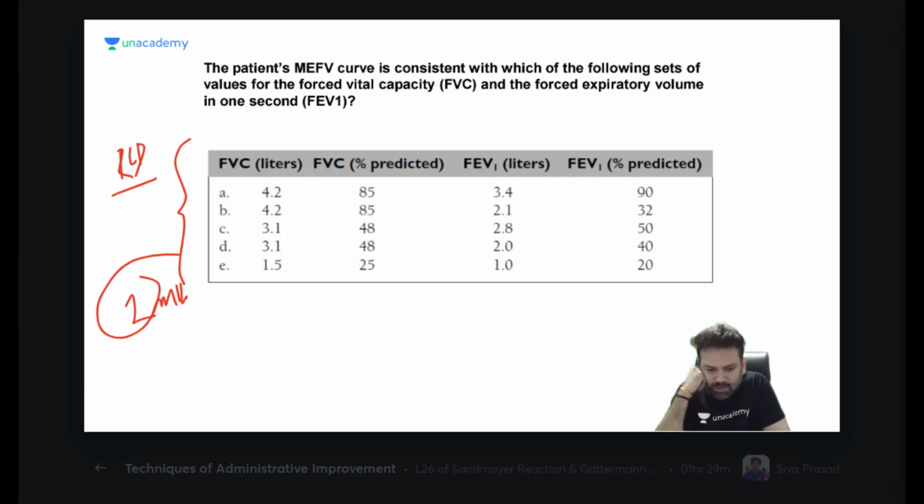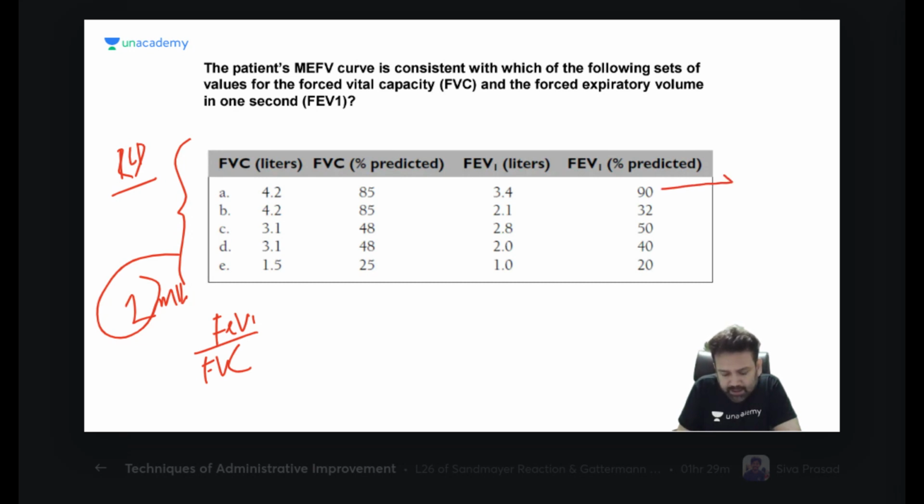Okay, please everyone tell me the answer. For this type of question, which calculation you have to do first of all, if you want to diagnose this type of cases? You have to calculate FEV1 by FVC. So let us calculate first FEV1 by FVC of all the five options.